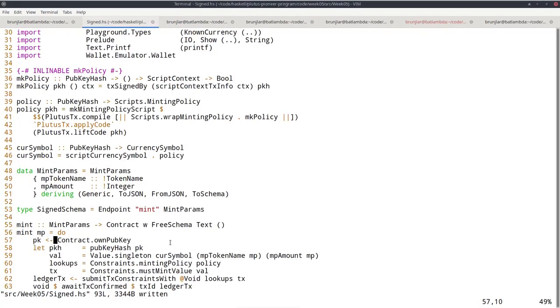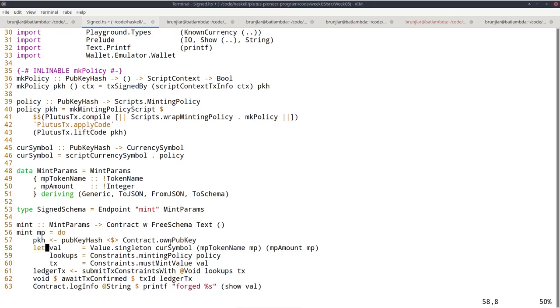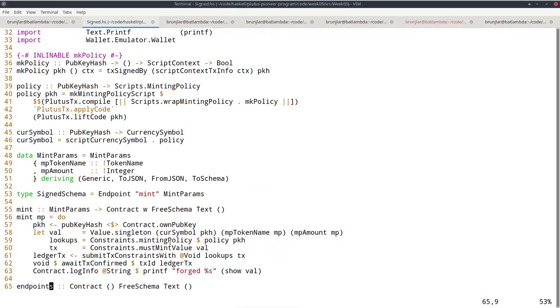So I can immediately get the pub key hash here if I fmap pub key hash over this own pub key. And then after all, I don't need this line anymore. Now that I have the pub key hash, I can apply it to the currency symbol function to get the actual currency symbol that depends on this parameter. And I can do the same for policy here, which now also is a function that takes the pub key hash. The rest should be fine.